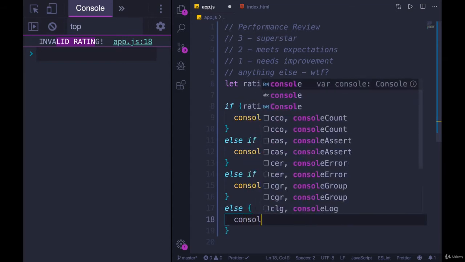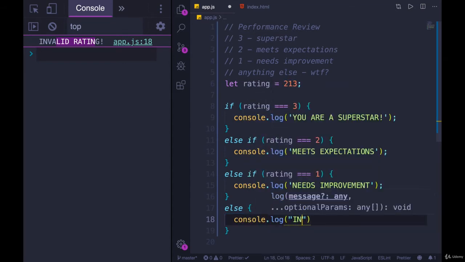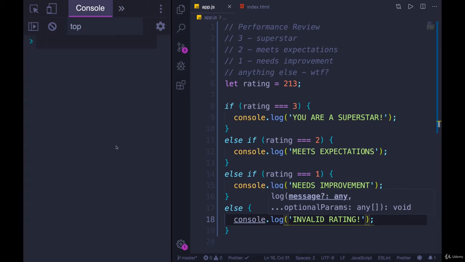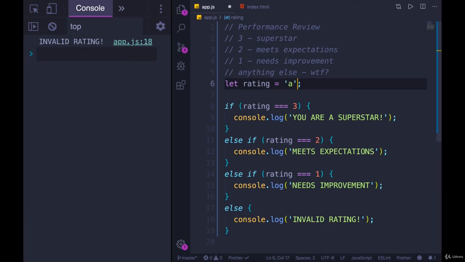So we'll just console.log invalid rating. We'll save, refresh the page, and we end up with invalid rating. If we have anything other than 3, 2, or 1, we get invalid. If we go back to 2, oh, that's a string, so that won't work because we're comparing with triple equals for exactly the number 2. But if we go back to the number 2, it works just fine.